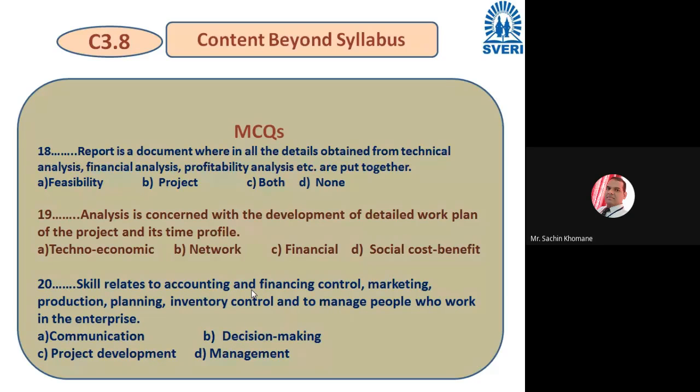And the last question is: dash dash skills relate to accounting and financing control, marketing, production, planning, inventory control, and to manage people who work in the enterprise. So which skills are related to that? Communication, decision making, project development, management. The answer is management, correct.